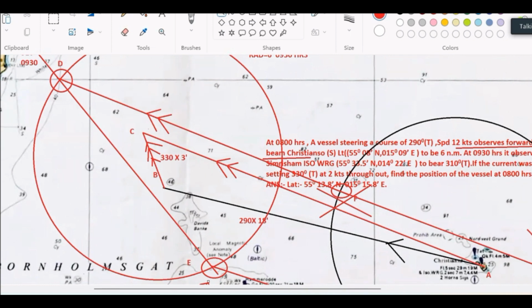Your course is set at 290 on auto. Do you think that due to the wind your heading will change? Tell me. Yes sir, no, it remains. But the vessel will not proceed along 290. The wind will push you, and that line we are talking about is called the leeway track. The track will change, but the heading will not change. The heading will remain the same, but the vessel will drift in a different way.